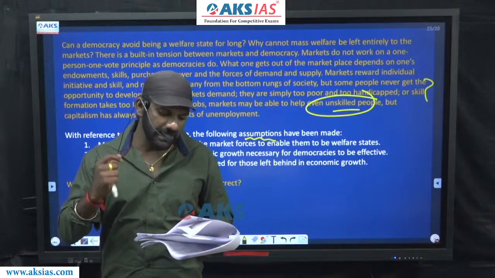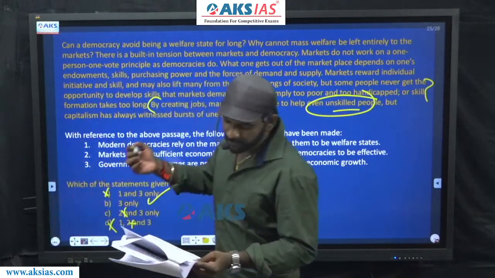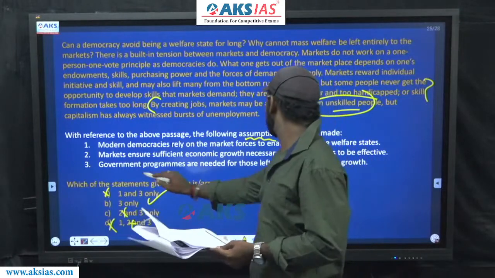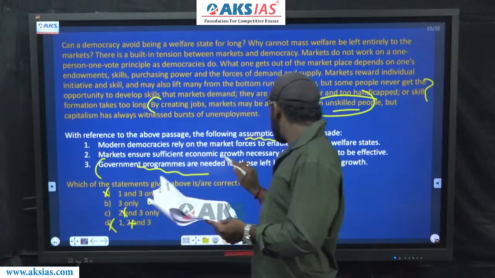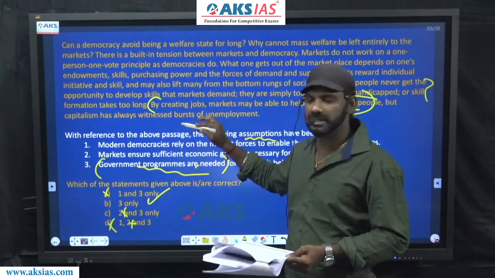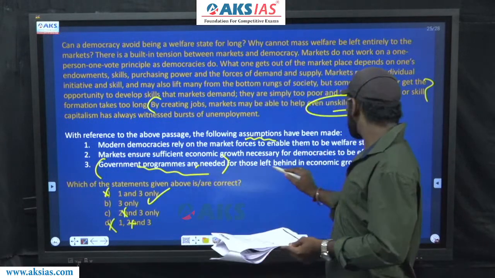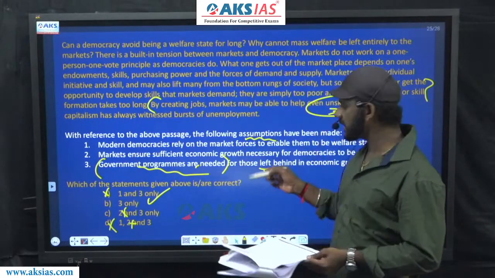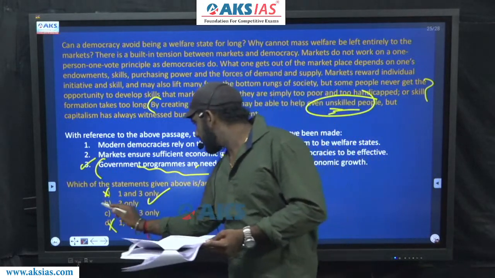Government programs are needed for those who are left behind in economic growth. This is not a part of the details given in the last sentence or given in the paragraph. So this piece of information goes beyond the paragraph. We have a mention about the last sentence as well. 3 must be considered the assumption. The answer must be option B.